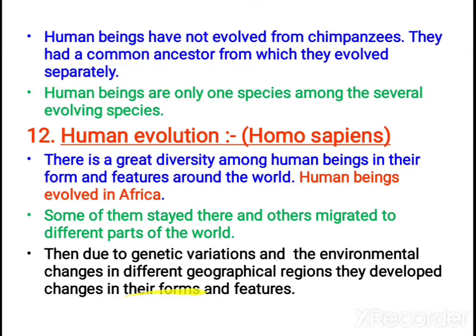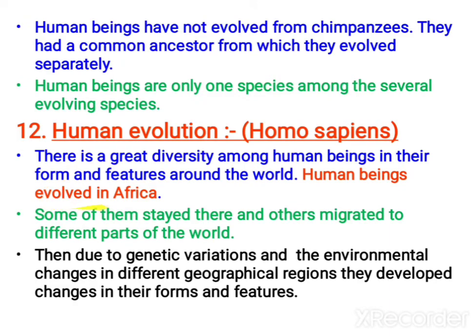Due to genetic variations, environmental changes and geographical regions, they show variations in their forms and features because of climatic conditions. But we all belong to a common species, Homo sapiens, whether Africans, Americans, Europeans or Indians. Our place of evolution is Africa.